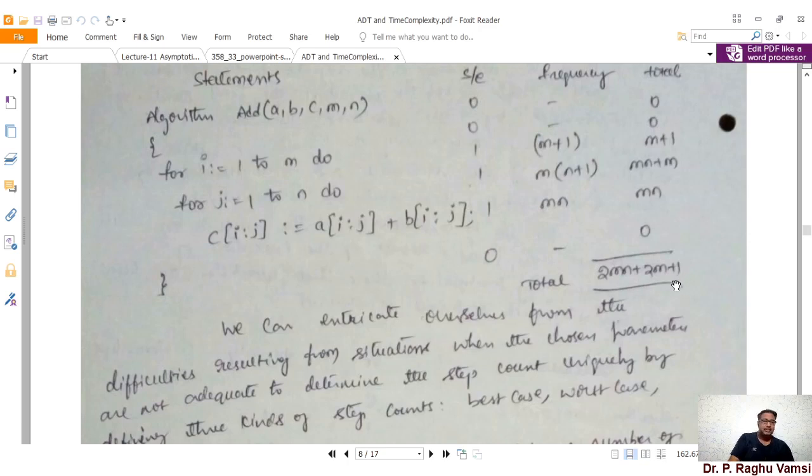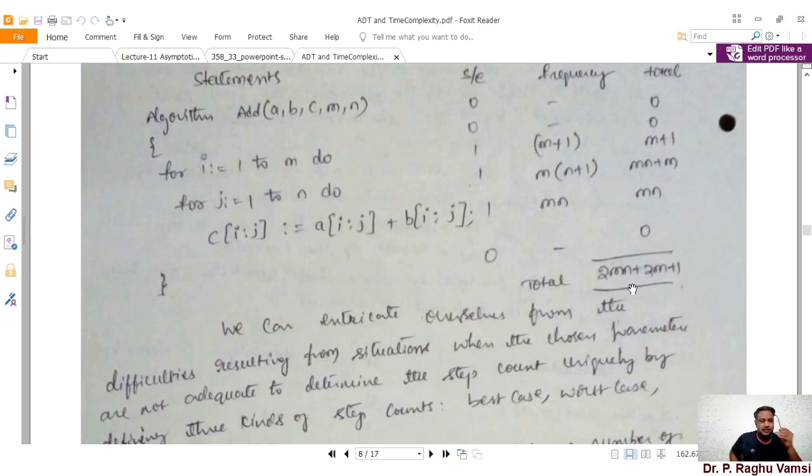So the main thing is, if M is large and N is also large, then the entire complexity is also large. That means if the inputs M and N are very large numbers, then obviously the entire complexity is also large. So the main thing we need to take care of is that the time complexity is whatever is the largest term in the entire equation. If it is M square and M, then M square will be considered. If it is M cube and M, then M cube will be considered. Whatever is the largest one will be considered as the complexity.